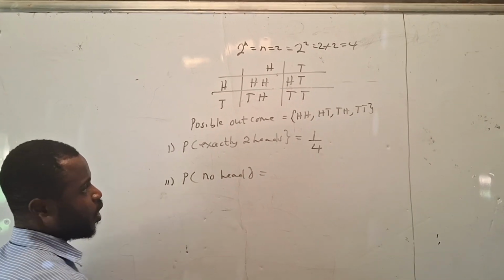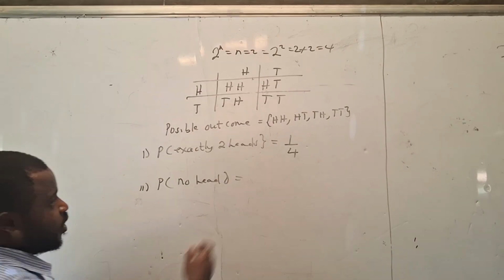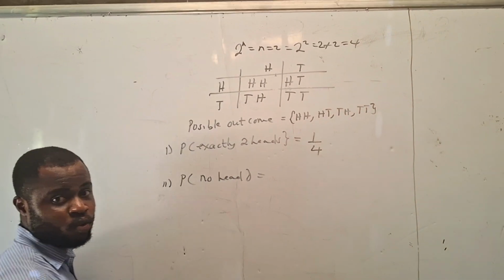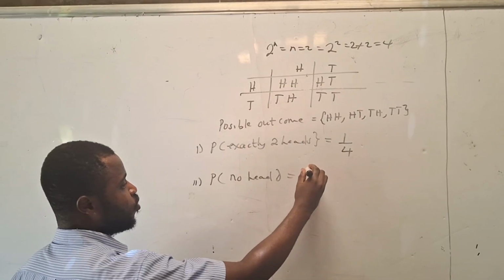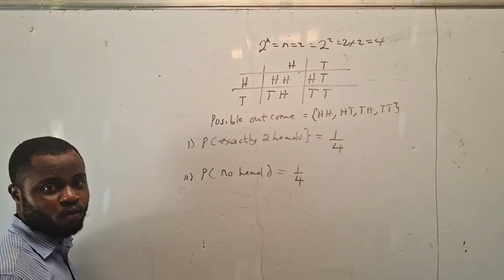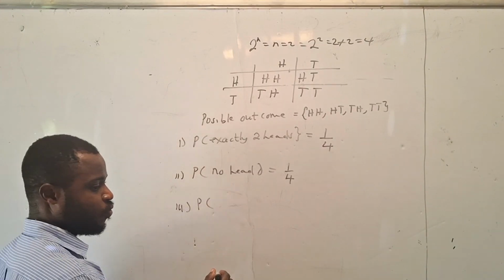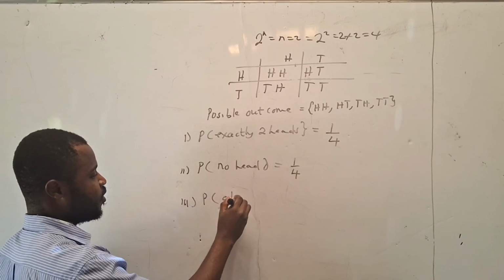So which of the outcomes doesn't have a head? There's a head here, there's a head here, so tail, tail has no head. So that one gives us 1 out of 4. Now, probability of at least